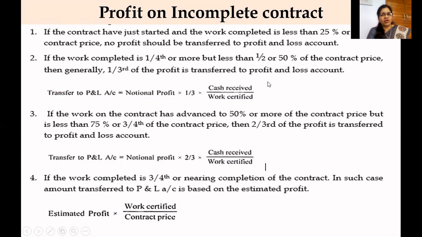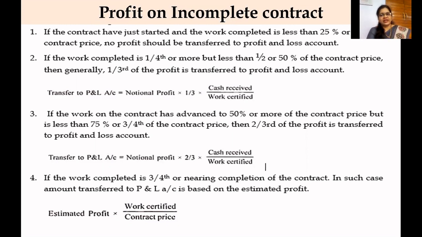So we have to prepare a contract account. In order to prepare a contract account, we have to transfer some amount of money to the profit and loss account, and how much is transferred depends on how much work is completed. Whether work completed is more than half, less than half, or 3/4 of the contract price, we have to compare the work completed with the contract price.